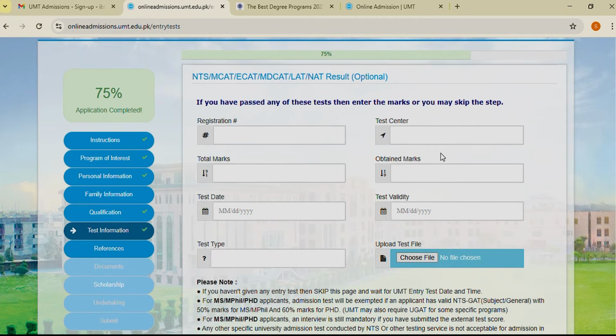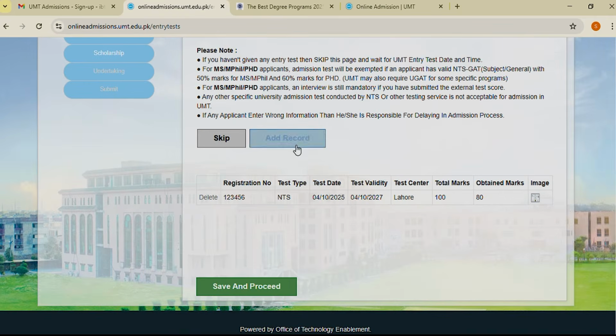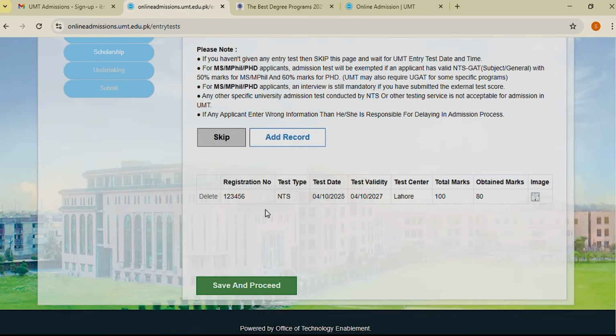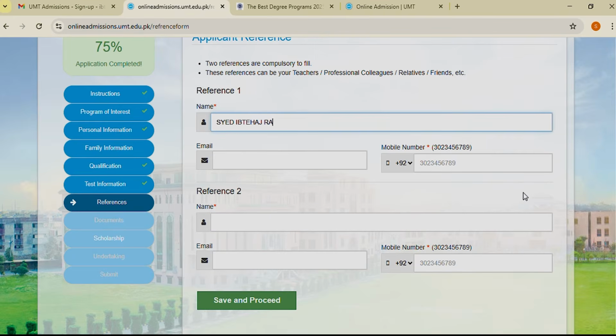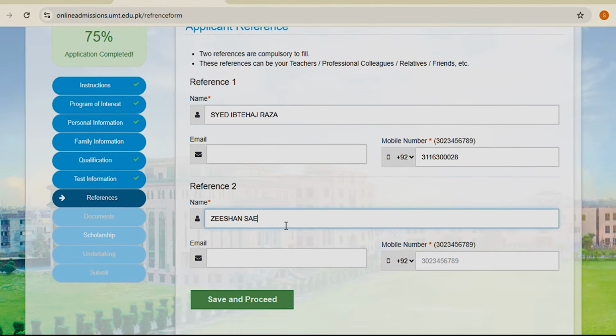This section pertains to tests and is also optional. Skip it if not applicable or provide details where appropriate. The next section requires the applicant to provide at least 2 references. Click Save and Proceed.